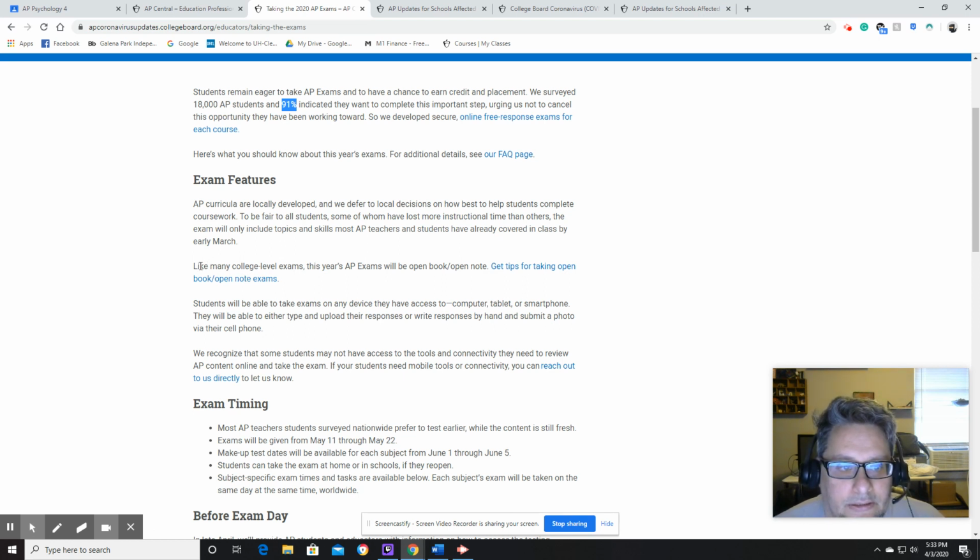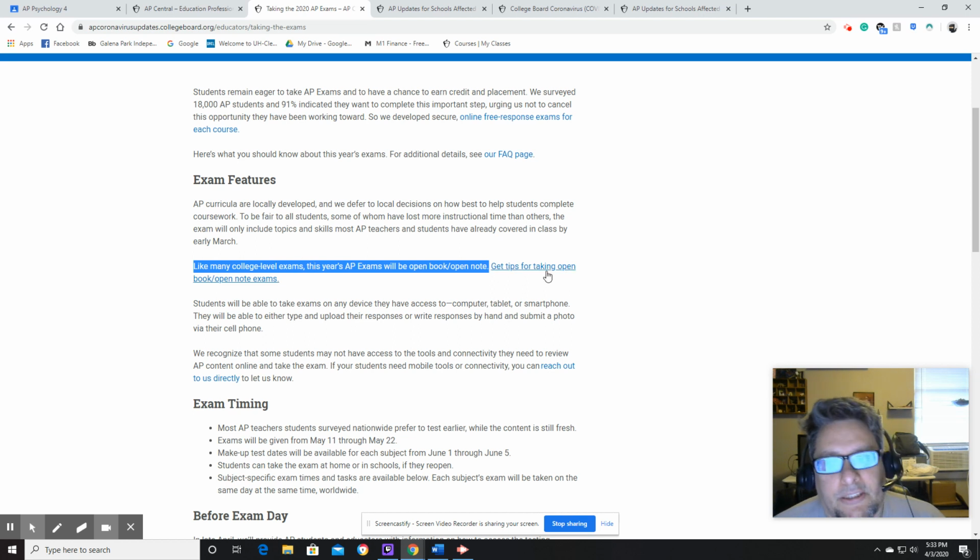This year, here's an important part. It's open book and open note. So there are tips here you can follow for taking open book, open note tests. You can use outside resources. That means that defining will not get you the point. You're going to need to apply your knowledge. So you're going to need to apply it, work it back into the question, and we'll talk about that at length starting Monday. So students will be able to take exams on any device, computer, tablet, or smartphone.